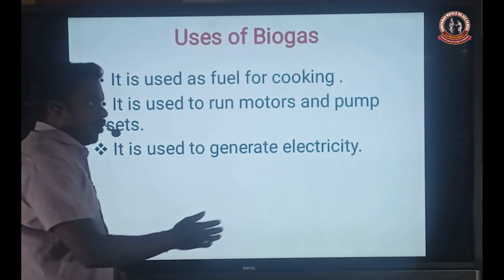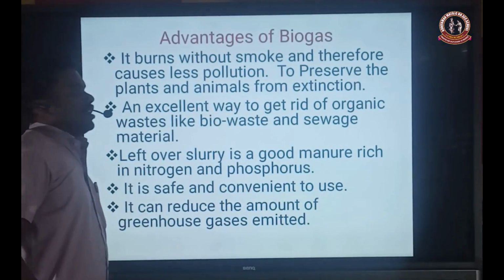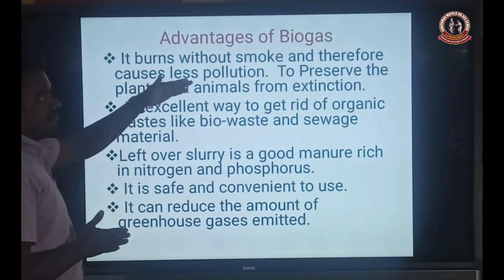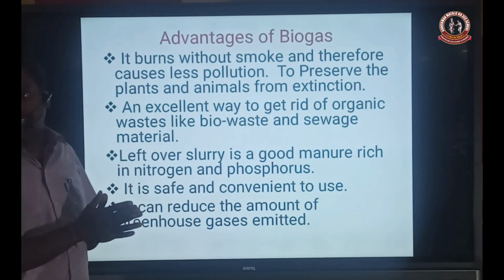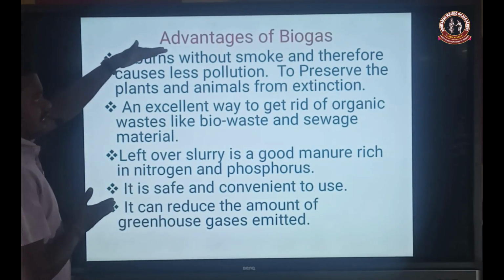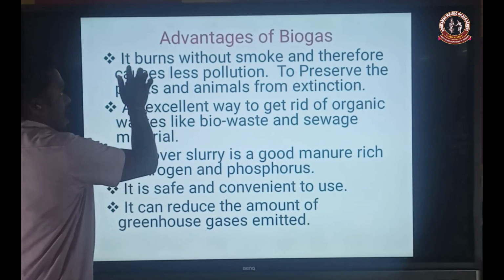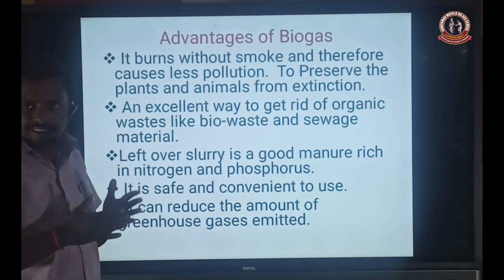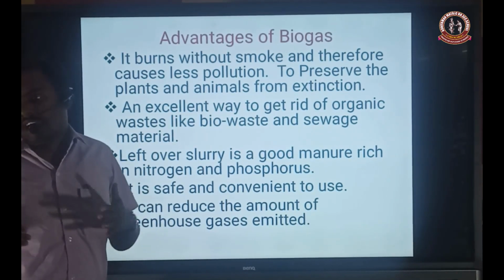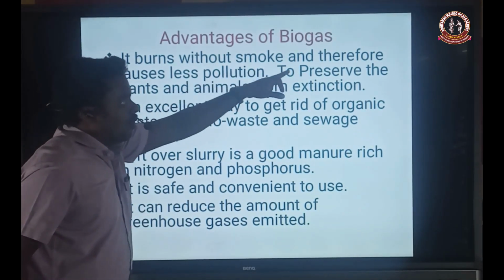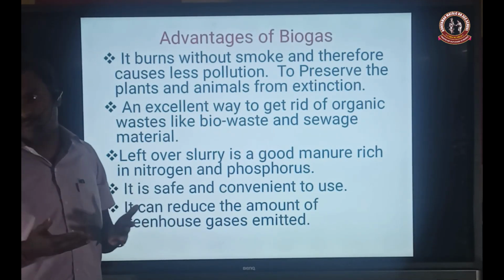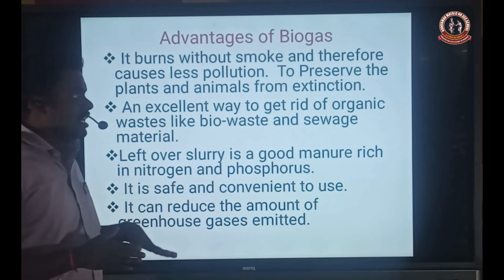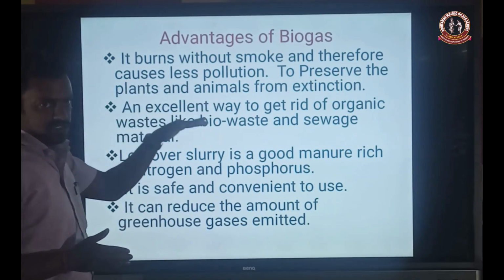Then next, what are the advantages of biogas? Advantages means the usefulness of biogas, which is utilized in many ways. The first advantage is that it burns without smoke. When the biogas burns, the gas does not cause smoke, and therefore causes less pollution. Since smoke is not caused, the pollution level is less. That is the first advantage.